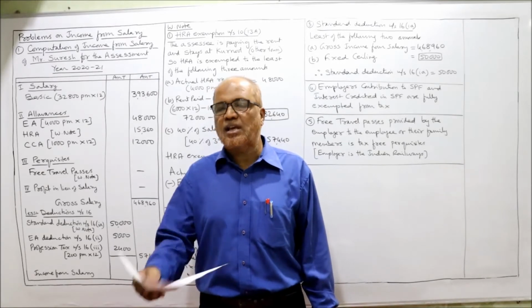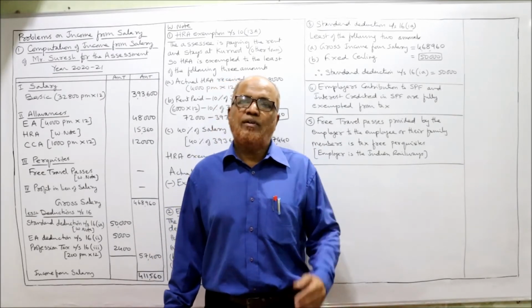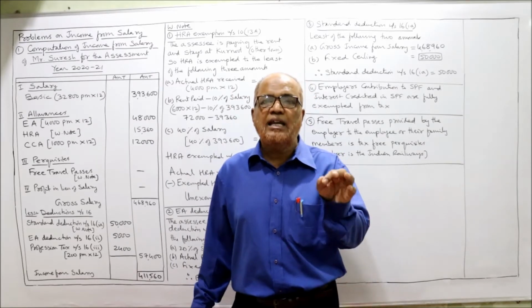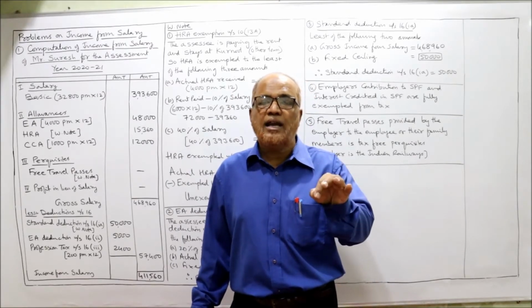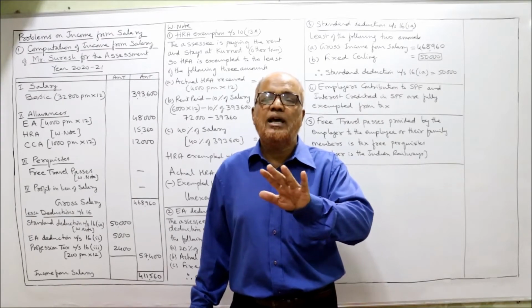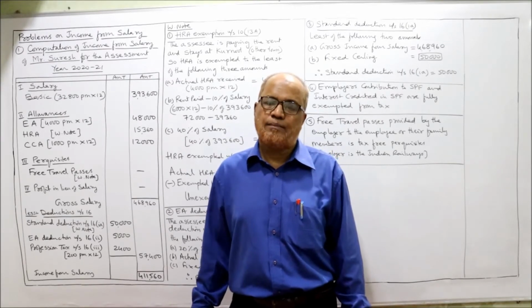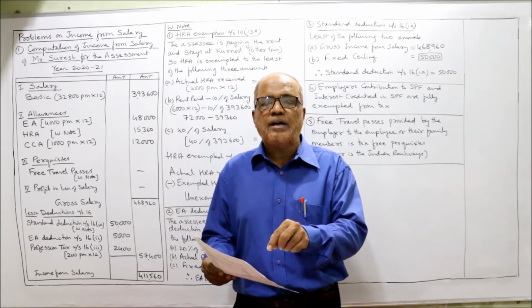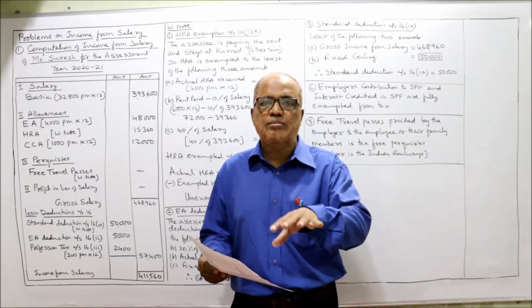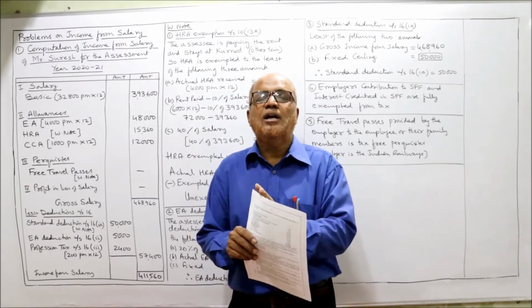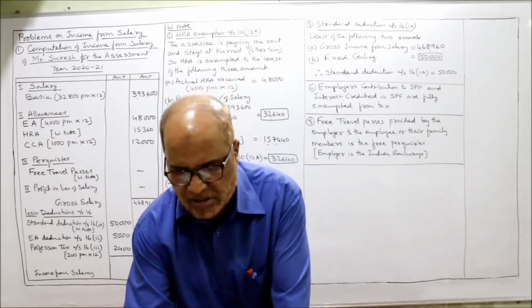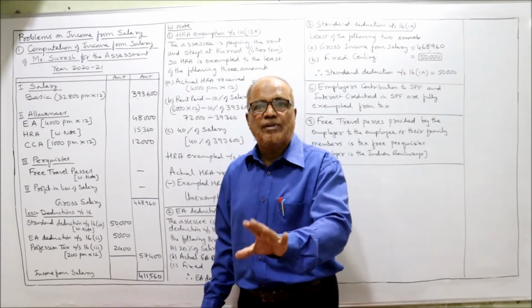Last one, during the previous year he availed travel passes. When travel passes are given to the employee or their family members by Indian Railways or airlines, it is fully exempted from tax. Here he is working in Indian Railways. So the travel passes which he availed for himself, wife and children are fully exempted from tax. So I have explained the provisions regarding all the items given in the problem.